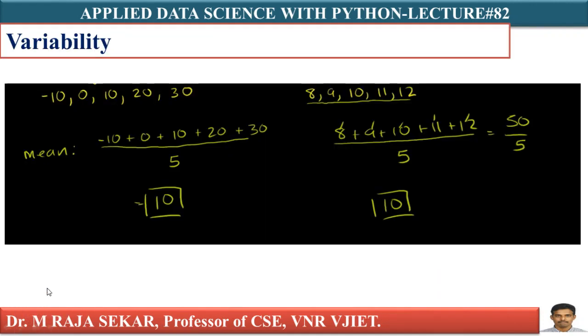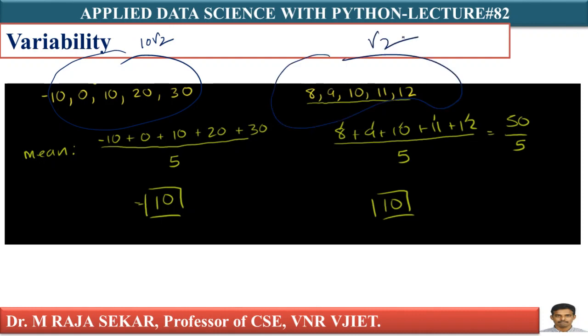How to calculate it? I will explain in lecture number 83 or 84. This particular data set has standard deviation 10 root 2, whereas this data set has root 2. That means the set 8, 9, 10, 11, 12 has less deviation compared to -10, 0, 10, 20, 30. But that is not represented by the mean. The mean is misleading us.